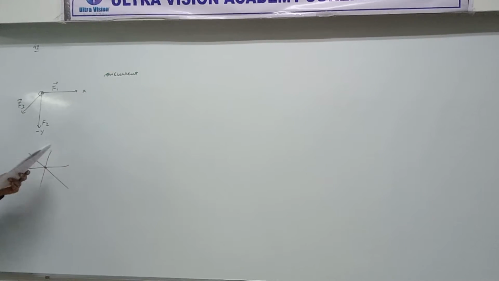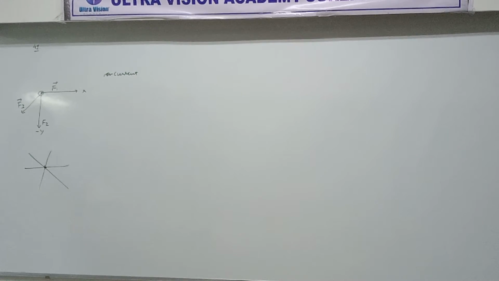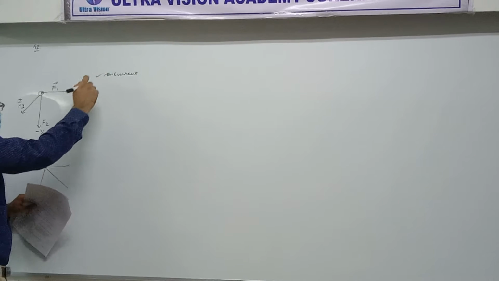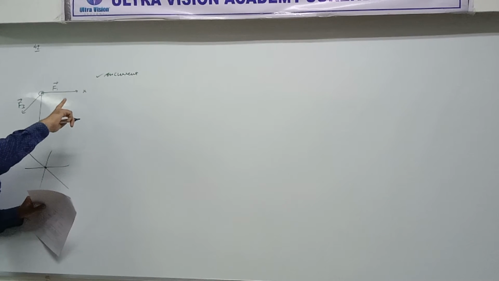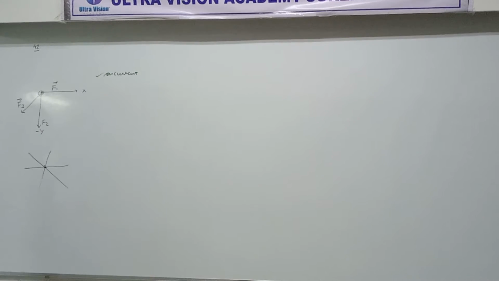Now the next thing, look at all the options. The options are about coplanar, non-coplanar, concurrent and non-concurrent. So concurrent is confirmed. Is that okay? Now it's time for coplanar or non-coplanar. I'm sure you have heard this word in geometry earlier. Do you know the meaning of coplanar?